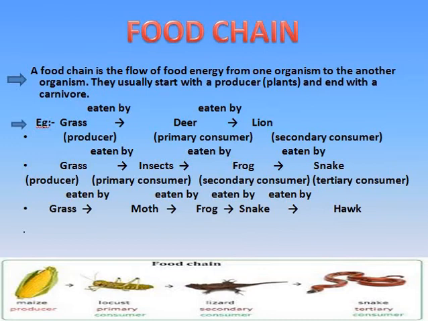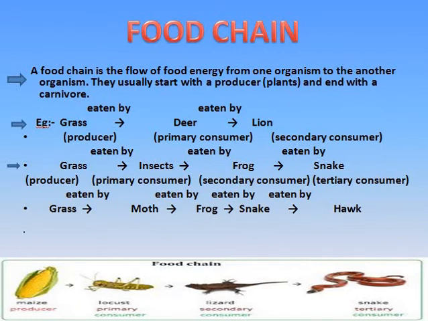In the second example, the grass is eaten by insects, the primary consumer, and further eaten by the secondary consumer, the frog. And then the last one, the tertiary consumer and carnivore, is the snake.